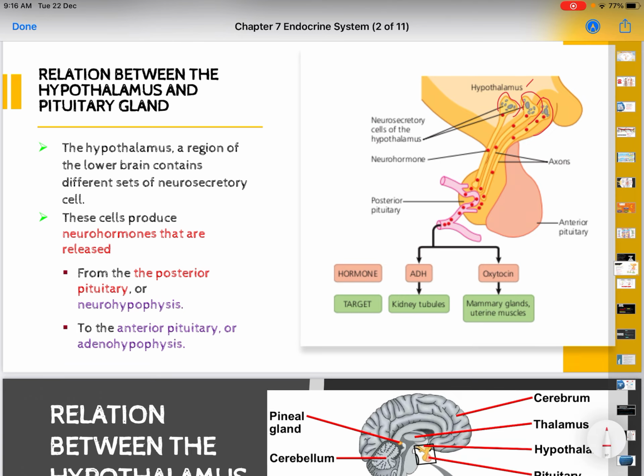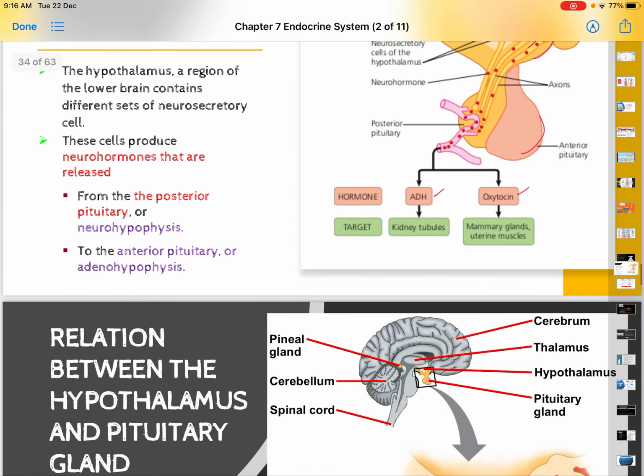The hypothalamus is a region of the lower brain that contains different sets of neurosecretory cells. These cells produce neurohormones that are released from the posterior pituitary, also known as neurohypophysis, and the anterior pituitary, also known as adenohypophysis. The posterior pituitary releases ADH and oxytocin hormone. Remember these two hormones.